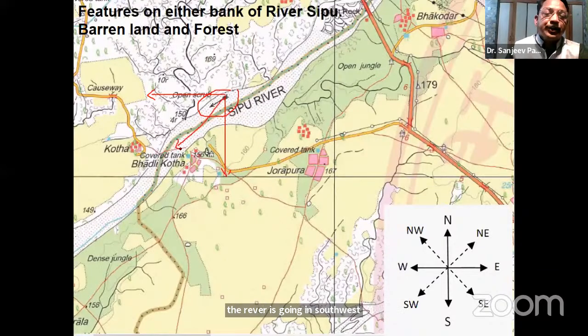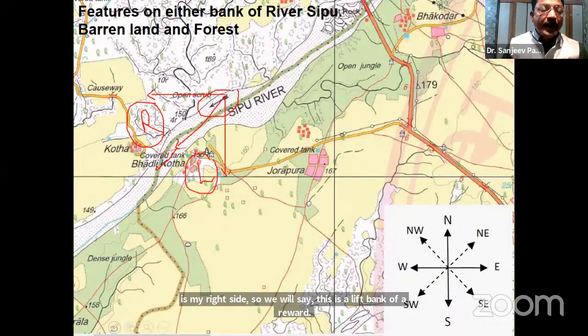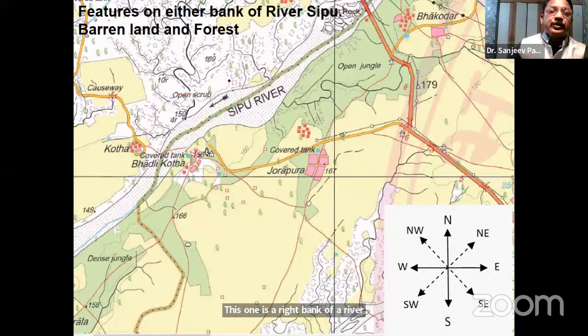In whichever direction the river goes, we have to look on that side. Then if I see in this direction, this is my left side, this is my right side. So we will say this is the left bank of the river, this one is the right bank of the river. So an arrow in a river indicates in which direction the river is flowing.